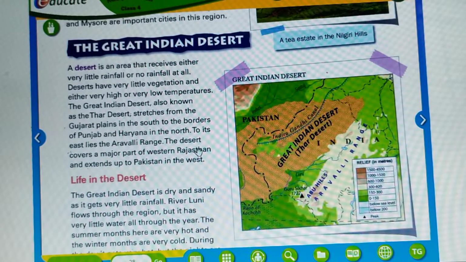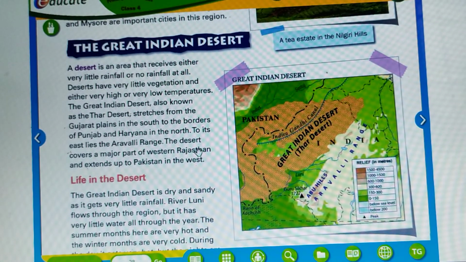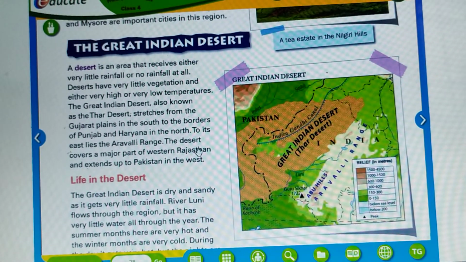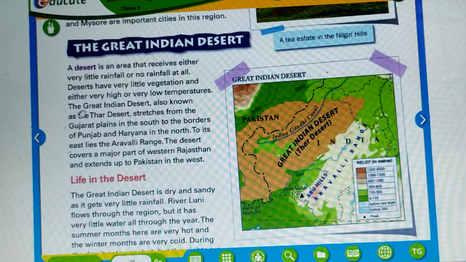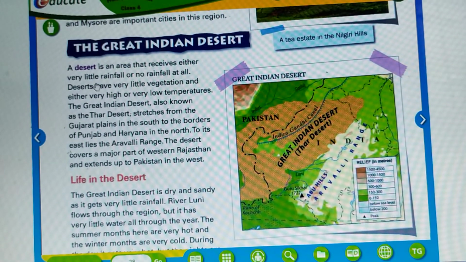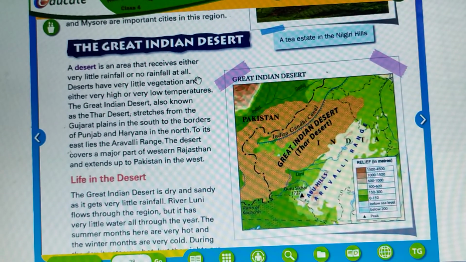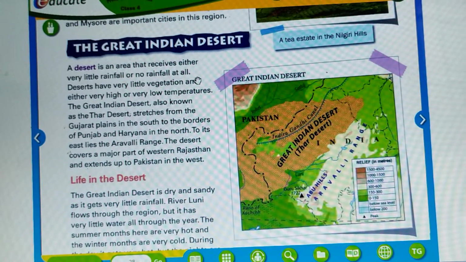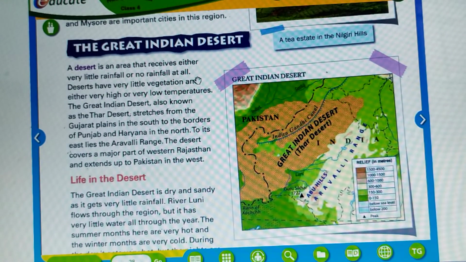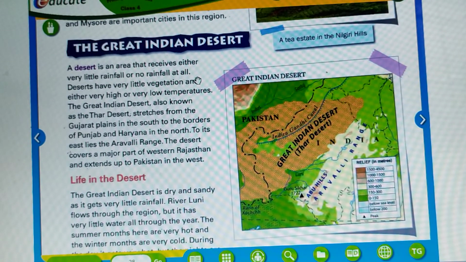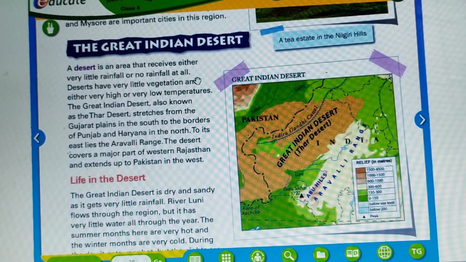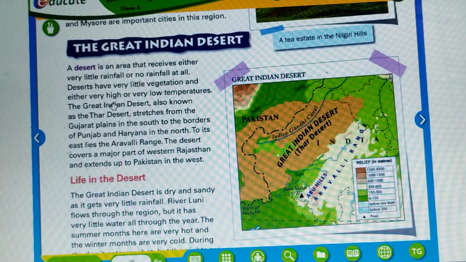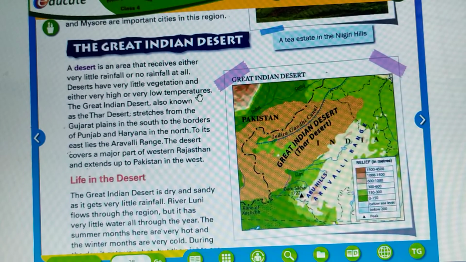Next is the desert region. The Great Indian Desert. A desert is an area that receives either very little rainfall or no rainfall at all. Deserts have very little vegetation and either very high or very low temperature.